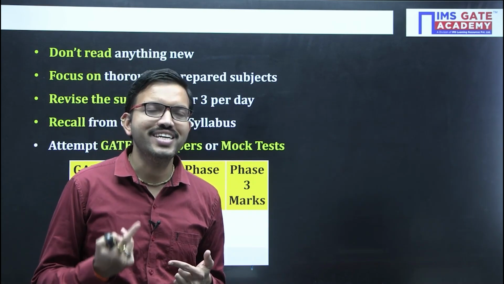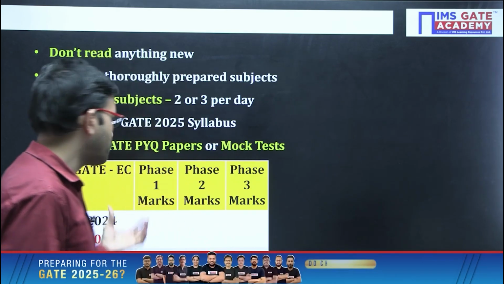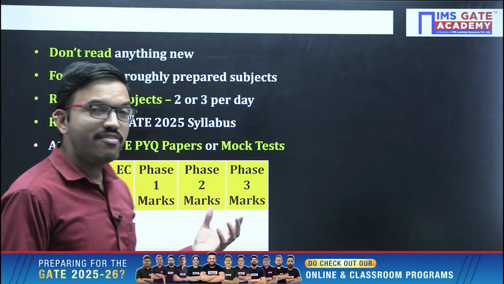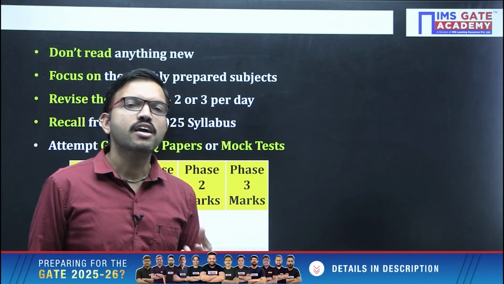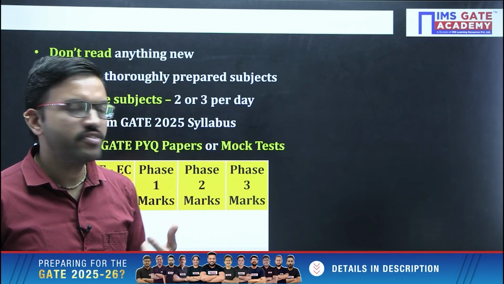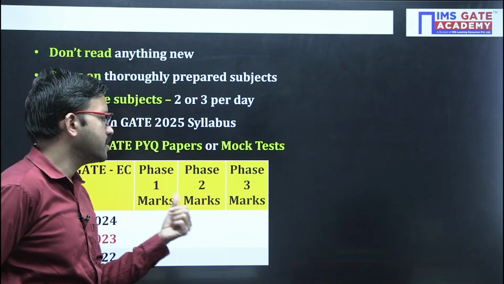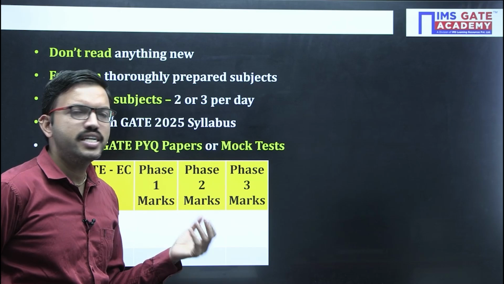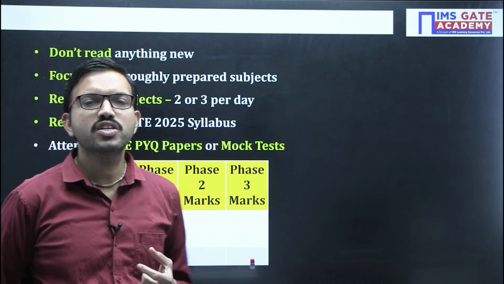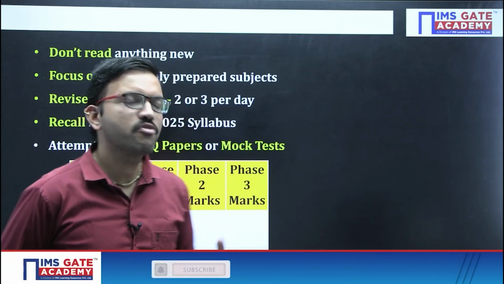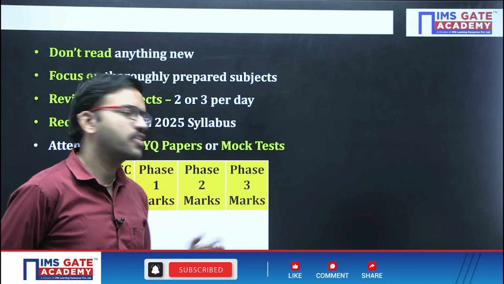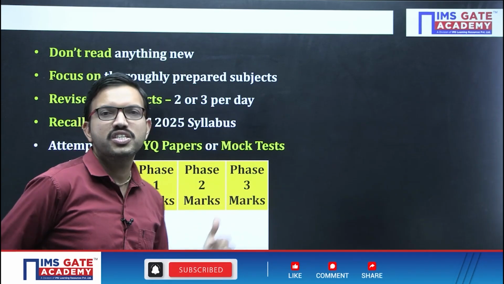Suppose you don't have any reference for the solutions to these papers. No issue, whatever class notes you have, just take that reference. With the help of that, whichever questions you could not attempt earlier, try your level best with your class notes now, and do whichever questions are possible. Now you can put those marks in phase 3.